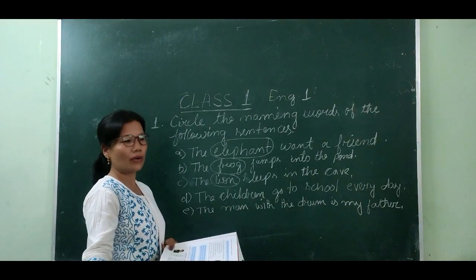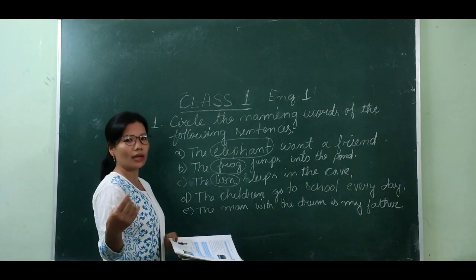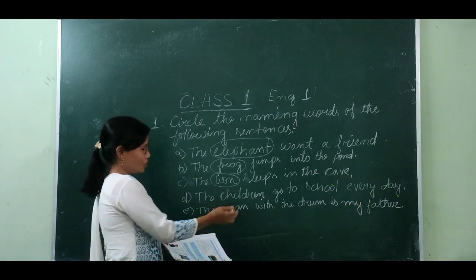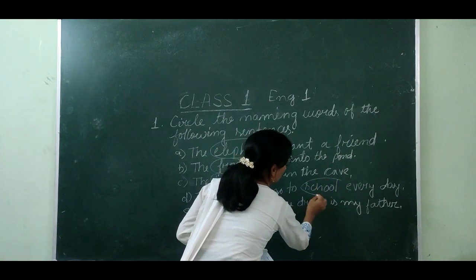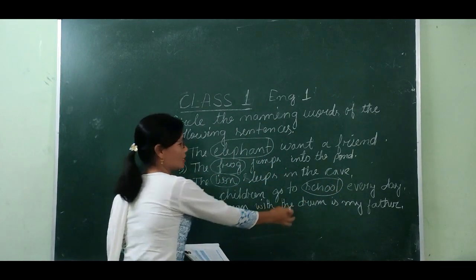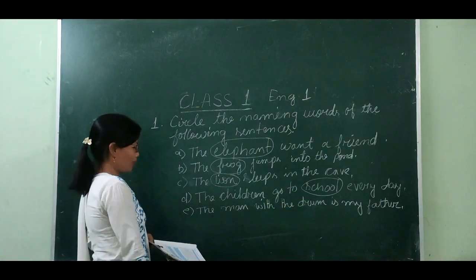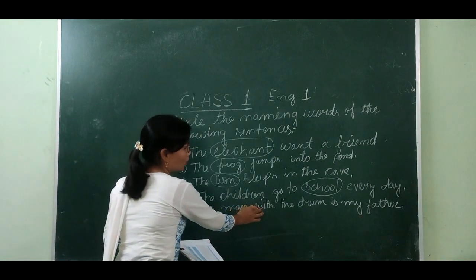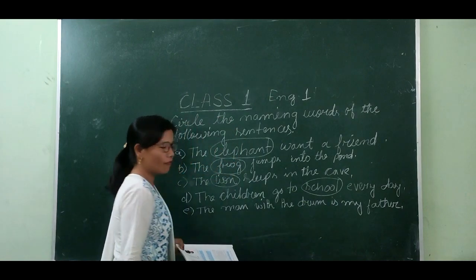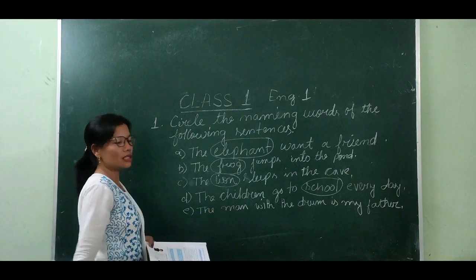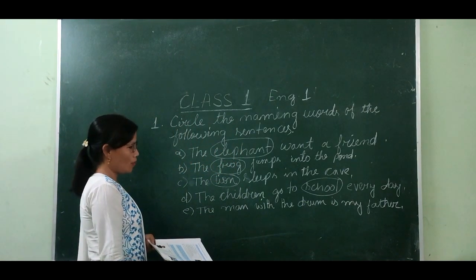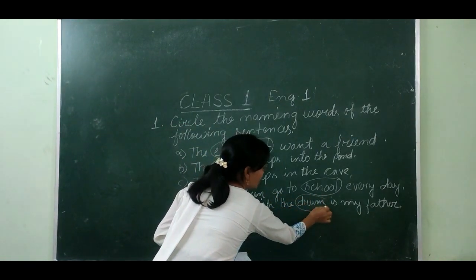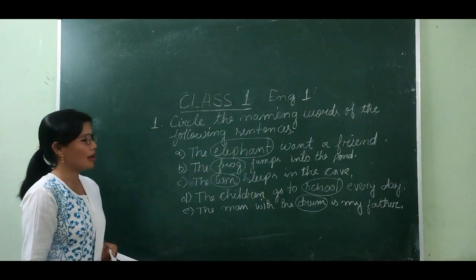I told you, a naming word is the name of a place, animals, things or people. So here is a place. This school is a place. So this is a naming word. And the last one, you see, the man with the drum is my father. In this sentence, which one is a naming word? So drum. This is a thing. So drum is a naming word.